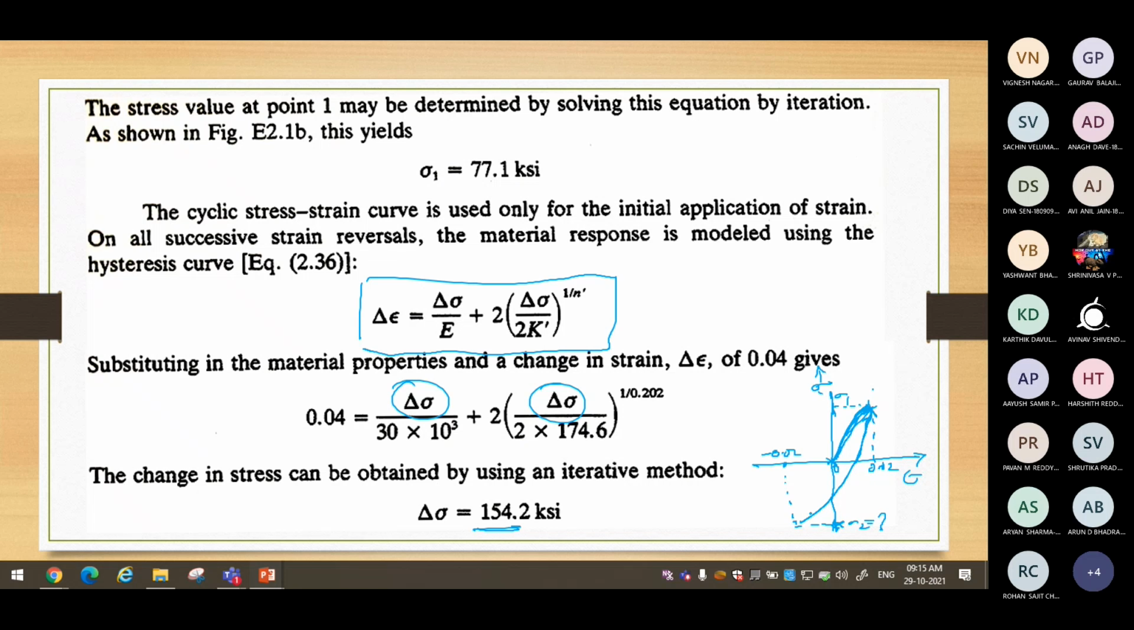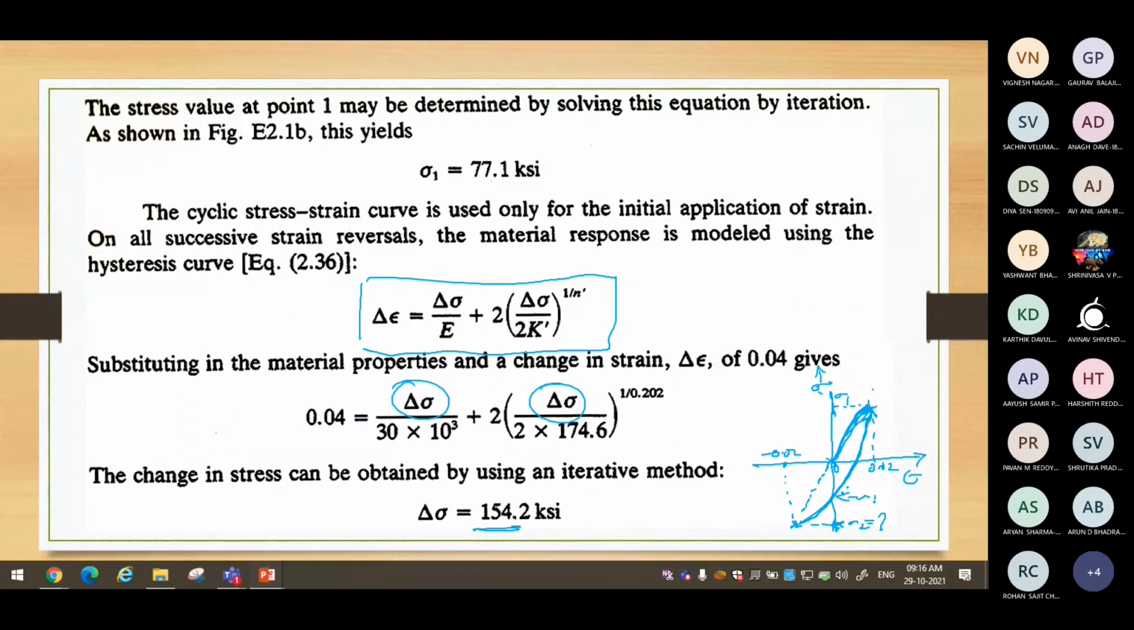How much is this? We cannot directly use the Ramberg-Osgood type of equation or CSSE equation or monotonic equation. If I use that, then I say material is following this path. That is not the actual stress strain response. Actual stress strain response is this hysteresis curve path. So we have to use this path equation.